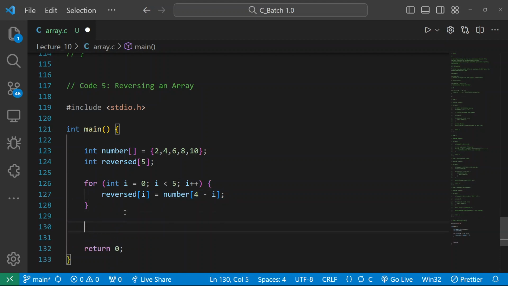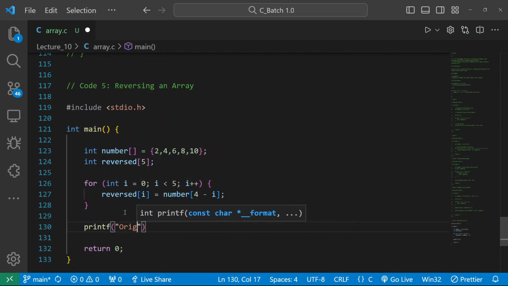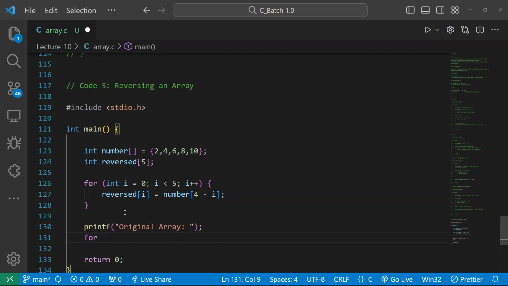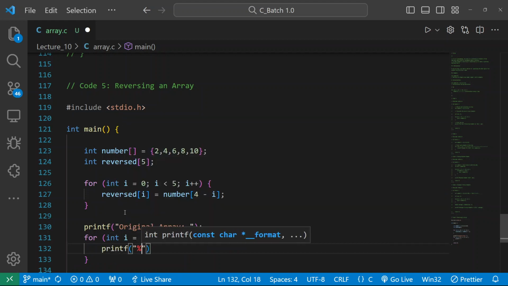Now let me print in front of you both the things. Let me print the original array in front of you, as well as our reverse array. Okay, let me print. For I equal to 0, I less than n, sorry, I less than 5, I plus plus. In that, printf, your %d and number, that is your I.